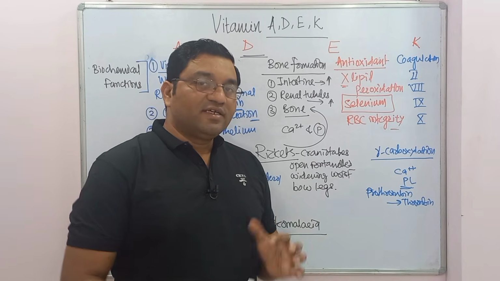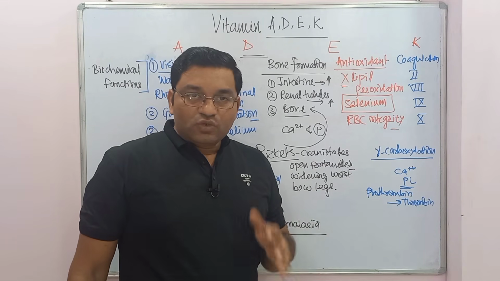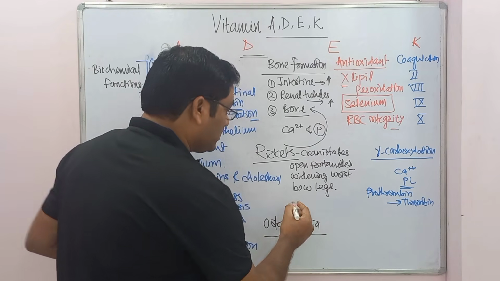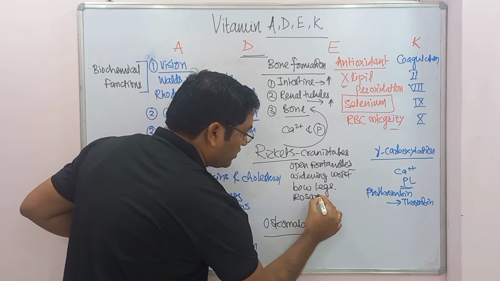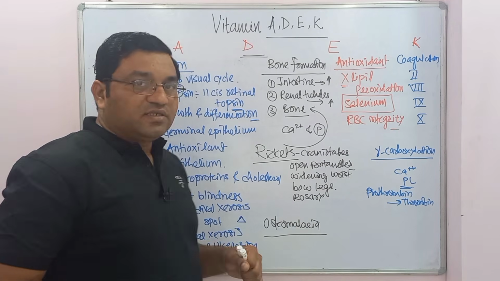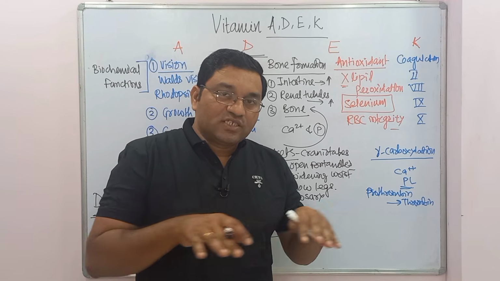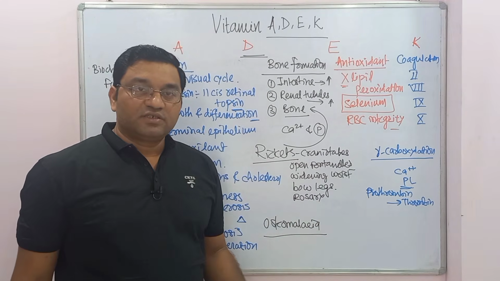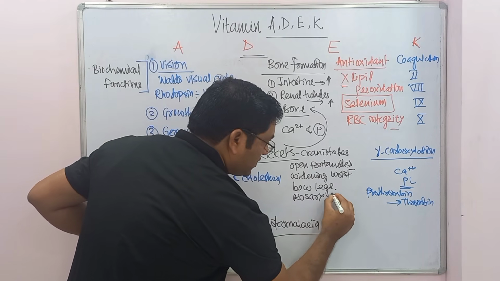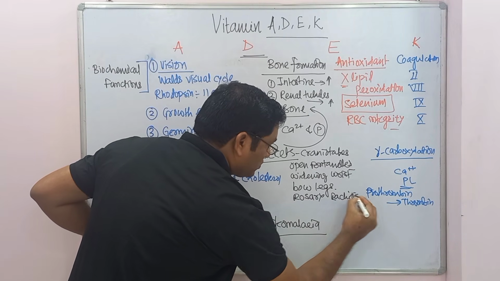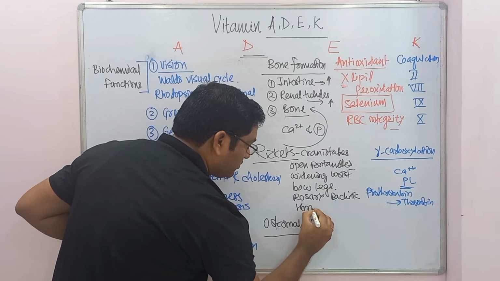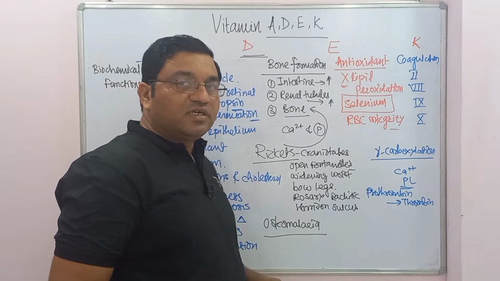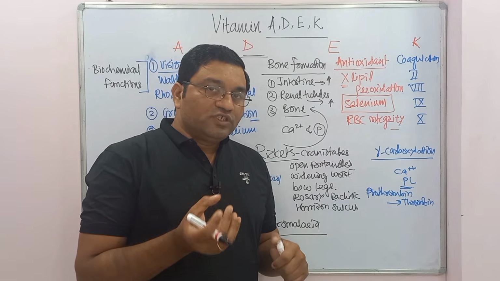Also there is Harrison's sulcus and the rachitic rosary. Rachitic rosary means prominent and wide costochondral junctions. So that is known as rosary. And Harrison's sulcus is the transverse groove along the insertion of the diaphragm, due to spongy ribs. So these are the features of rickets in the children.